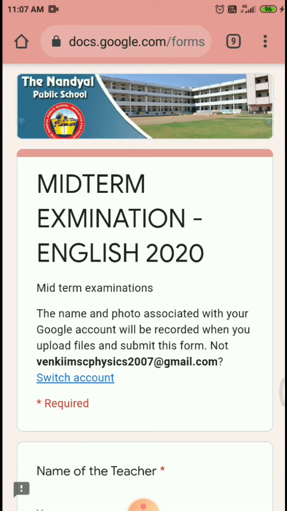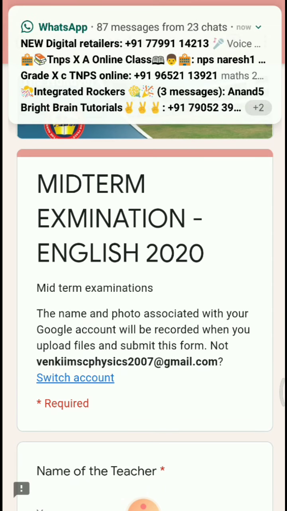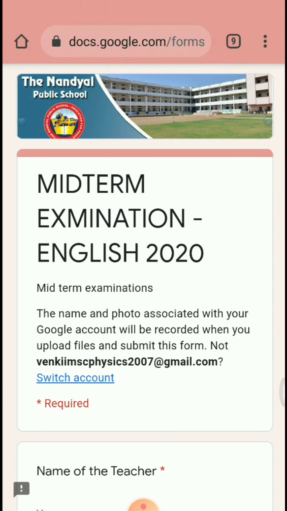Some students can't understand how to write the Google exam. According to the midterm exam, we have a descriptive type. So how can you write the descriptive type in the Google exam? Let us consider that link. Based on the link, we can click on the link.